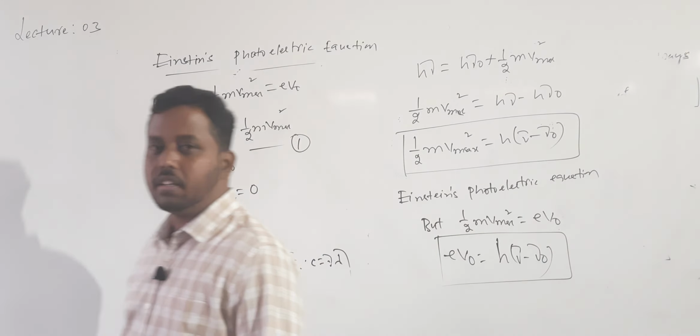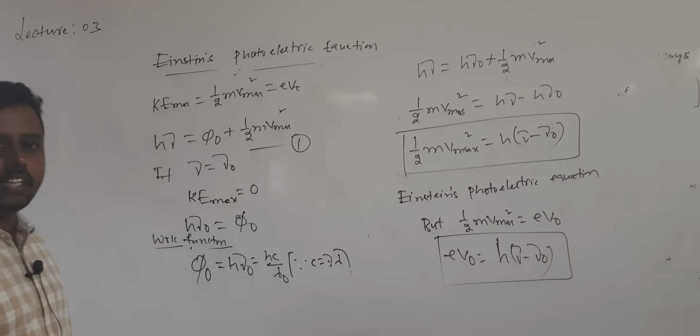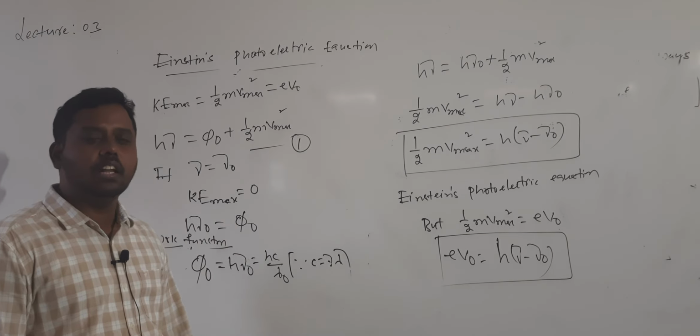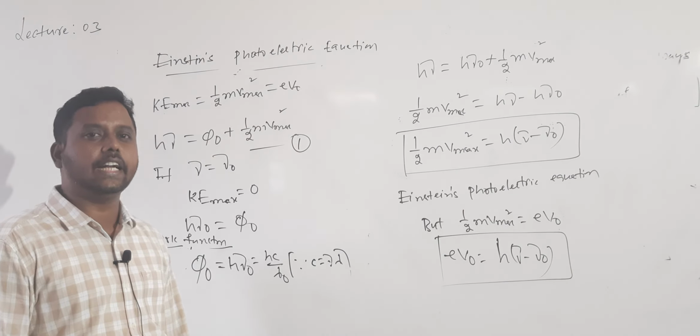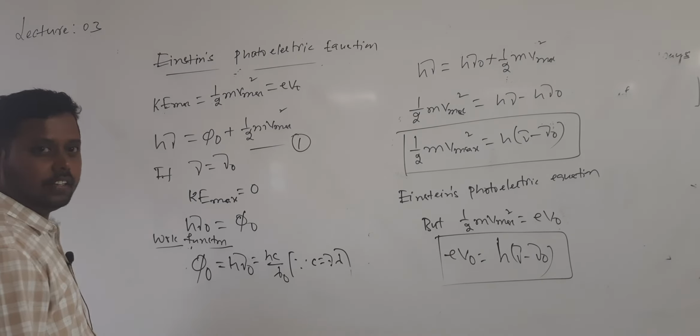This equation is one of the consequences of the law of conservation of energy. Now we will see how Einstein, by using this equation, explained the laws of photoelectric effect. So this one is understood?